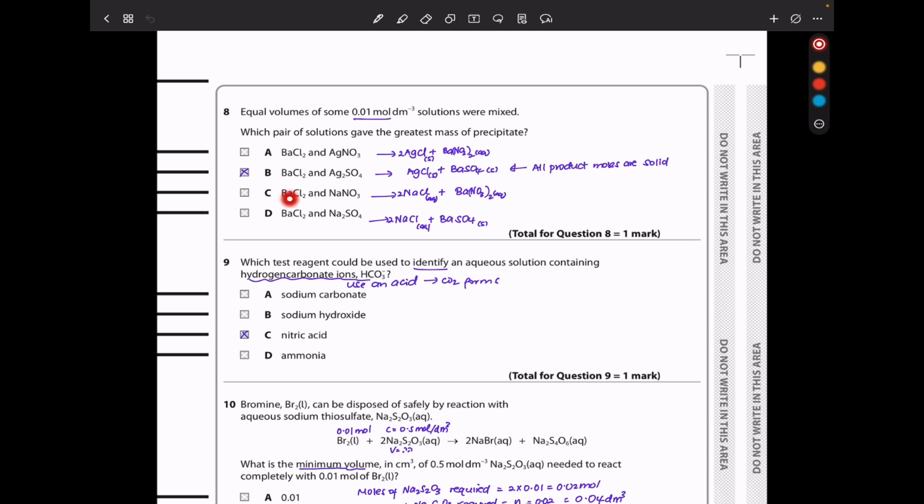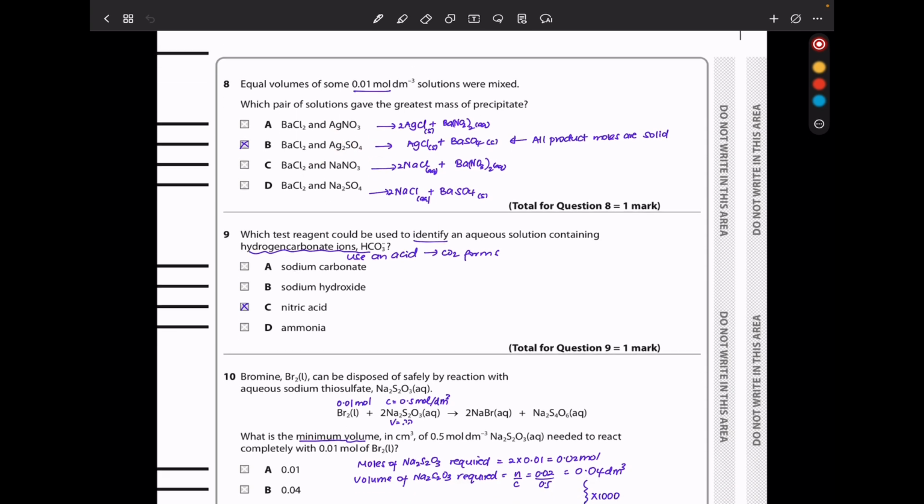Here we'll produce barium nitrate and sodium chloride, which are all aqueous. And here we can produce barium sulfate and sodium chloride. It's only barium sulfate that is going to be a solid. So the correct answer is going to be B because all products are going to be in solid state.